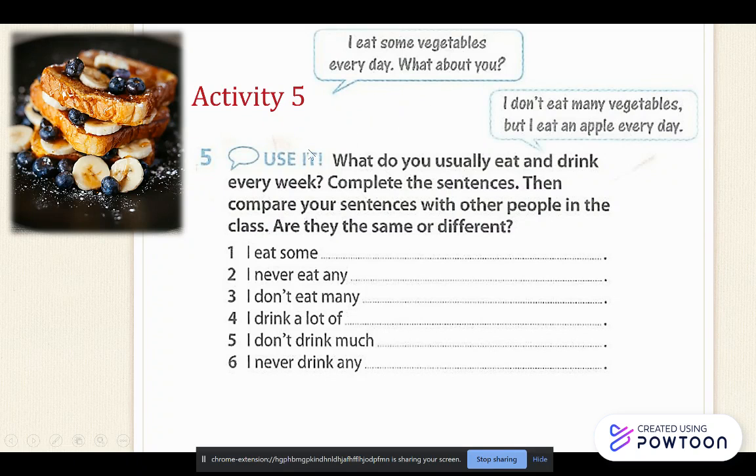Here you are to write down your answers about what you usually eat and drink every week. You have to complete the sentences. Then you have to compare your sentences with your friends in the class. Are they the same or different? For example, I eat some vegetables every day. What about you? I don't eat many vegetables, but I eat an apple every day. So this is our class activity.